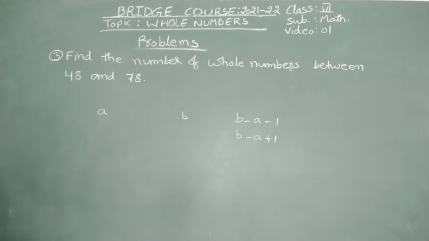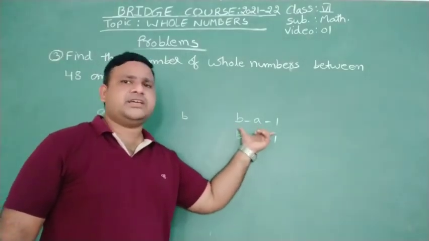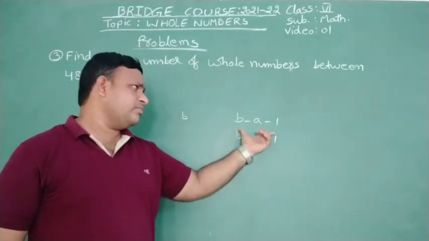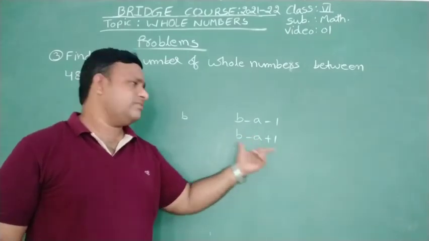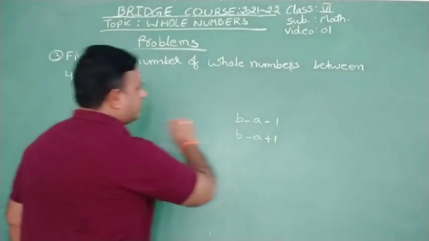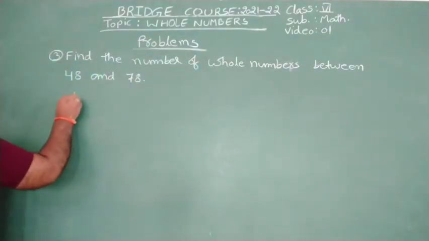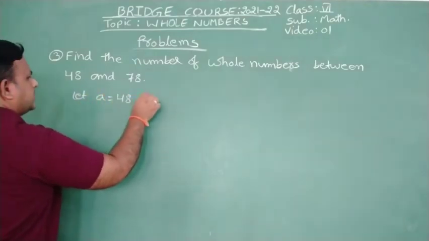Okay? To find out the number of numbers between the given two numbers, B minus A minus 1 we will use. To find the number of numbers from A to B, we will use B minus A plus 1 formula. Okay? So here I am going to use that formula. Let A is equal to 48, the smallest number.